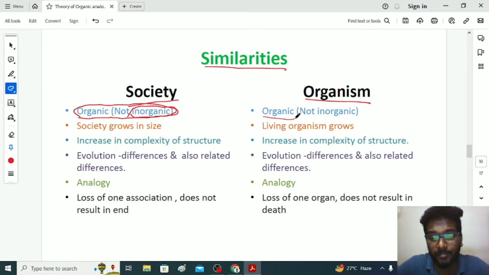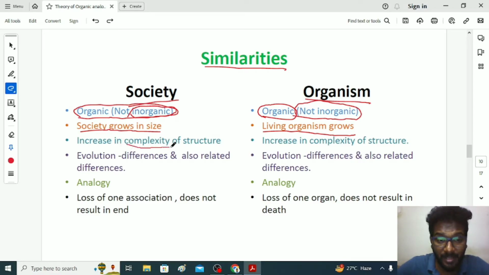Similarly, if you take organism, small organisms like amoeba, bacteria, fungi, will be considered organic. It has life. So it is not inorganic in nature. Society grows in size. If you take primitive society, where very few individuals lived in forest areas, then they started living in agricultural areas, in permanent settlements, then started moving to the technological society. Before it was industrial society. So society started growing in size. Similarly, living organisms also grow in size from amoeba to mammals.